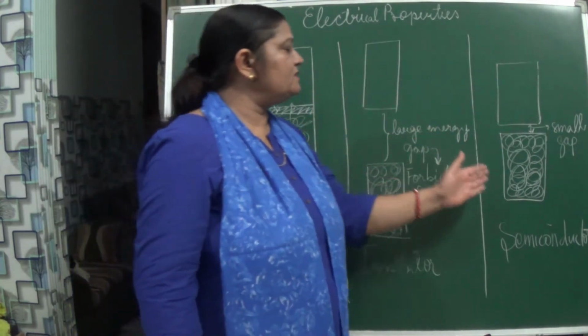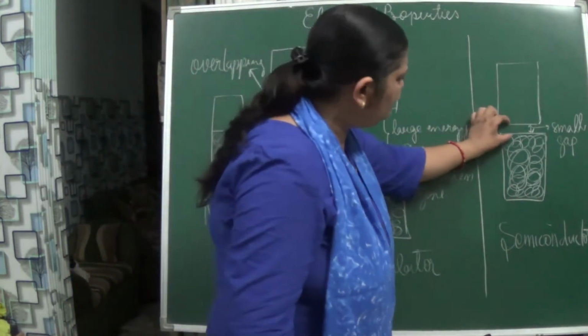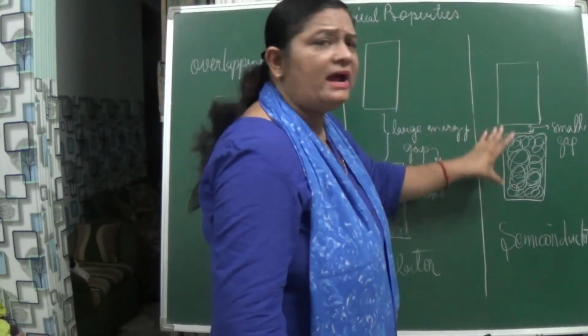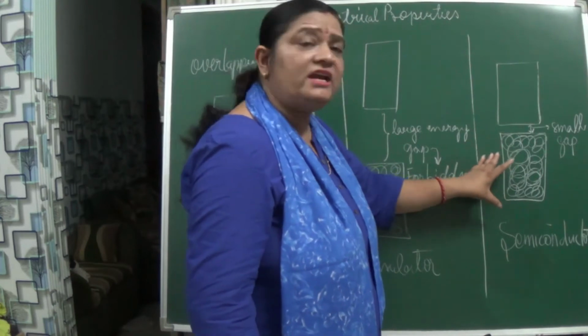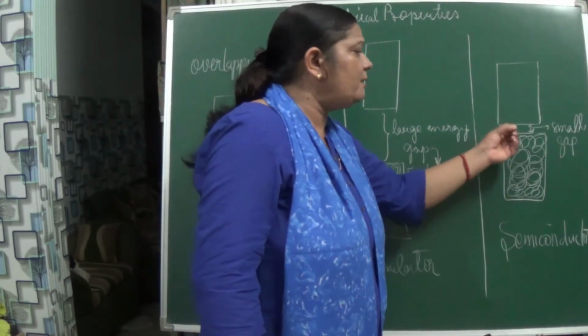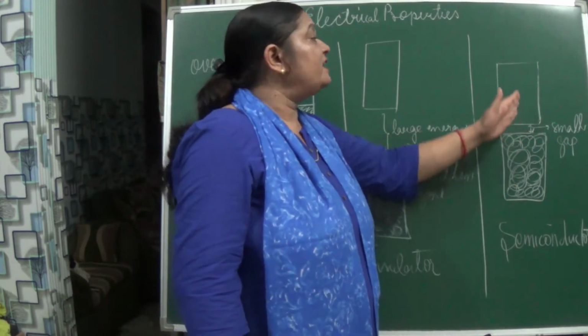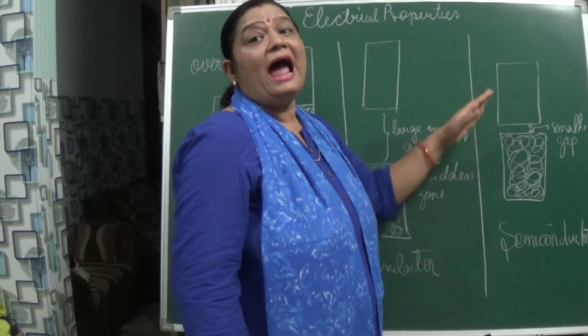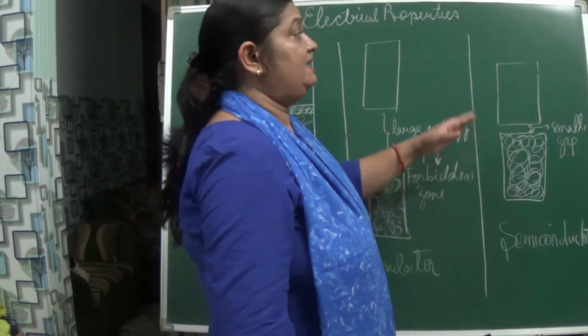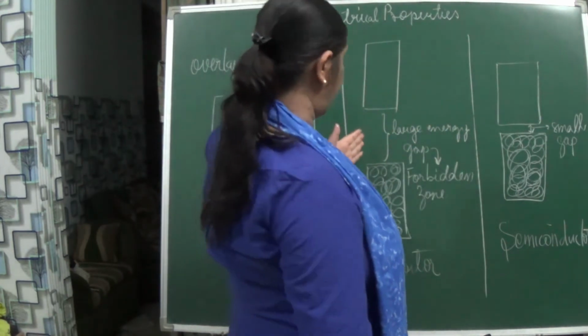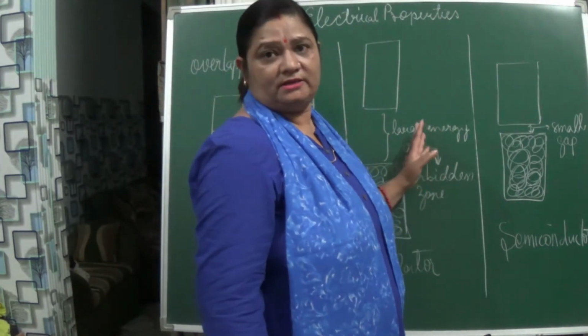Okay, coming to the semiconductors, you can see the gap here is small, between the conduction band and the valence band. Actually here in this case, if we apply some energy, the electrons from the valence band can move to the conduction band and can conduct electricity. Here the energy of the molecular orbital is not as much as in the insulators.